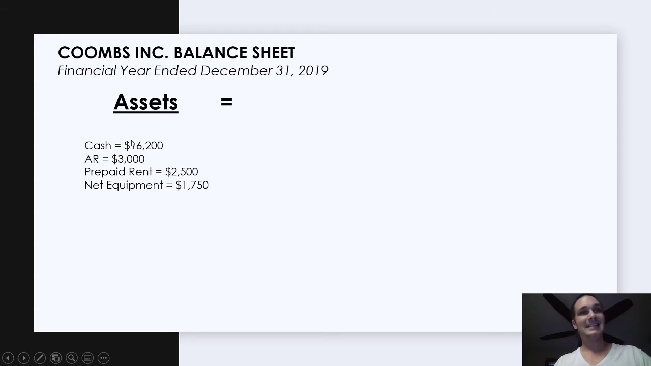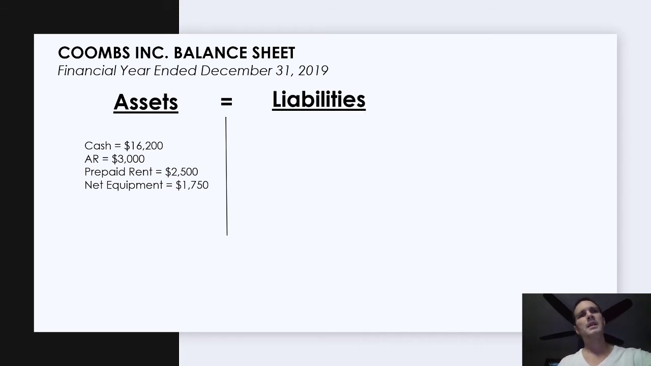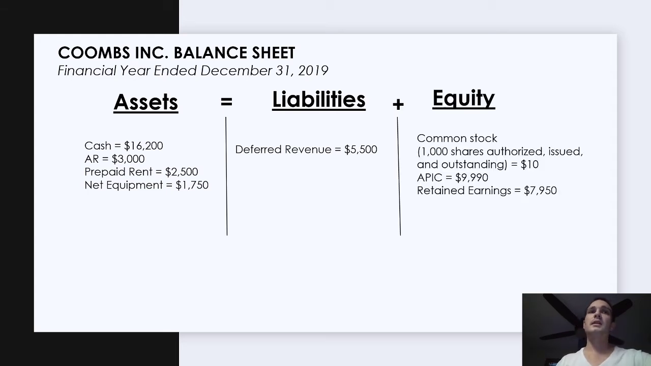So our cash hasn't increased, but our accounts receivable, or AR, has increased by 3,000, as this is an asset and it's going to be in order of liquidity. So cash is the most liquid asset, then AR is the next most liquid asset. This is assuming we're expecting to collect all of our AR. I'll go into bad debt and accounts receivable reserves in future videos. Then we have our liabilities, which is our deferred revenue of $5,500 from our previous video, and then our equity, where our revenue has now increased our retained earnings, right?